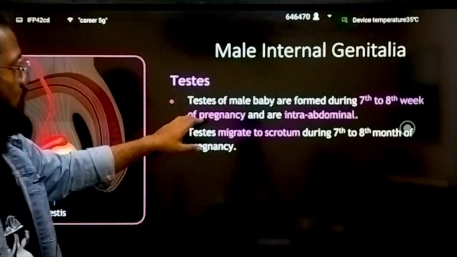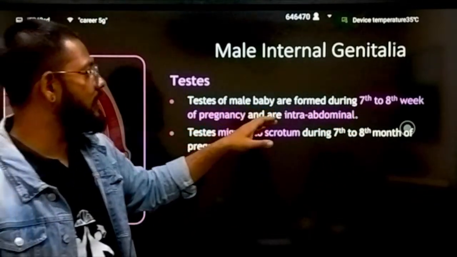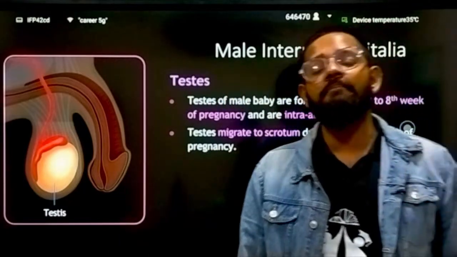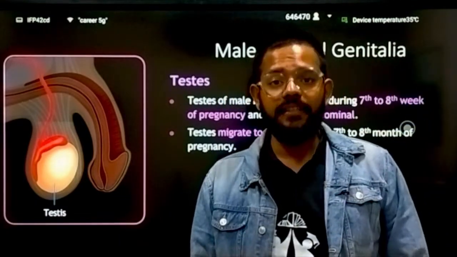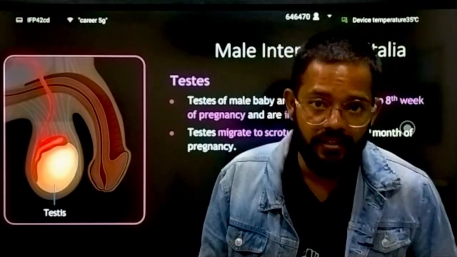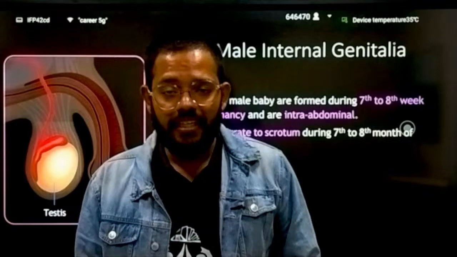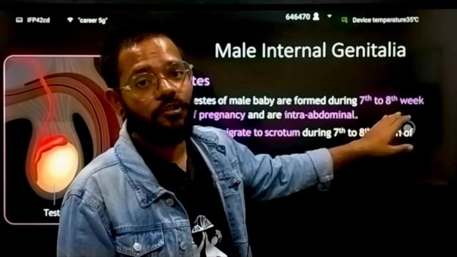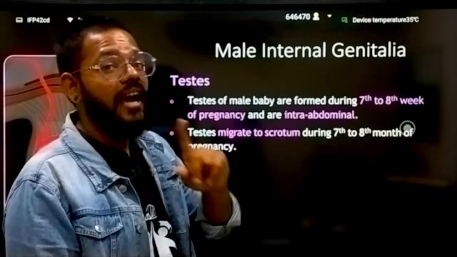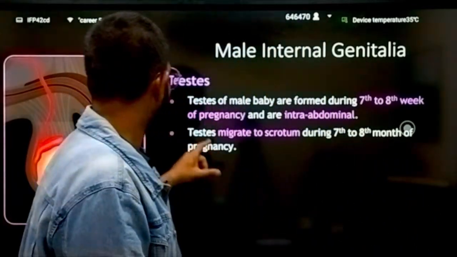Testes of male babies are formed during the 7th and 8th week of pregnancy and are intra-abdominal. In the developing male embryo, the testes develop within 7 to 8 weeks of the gestation period, and they are inside the abdomen, not yet outside the body.